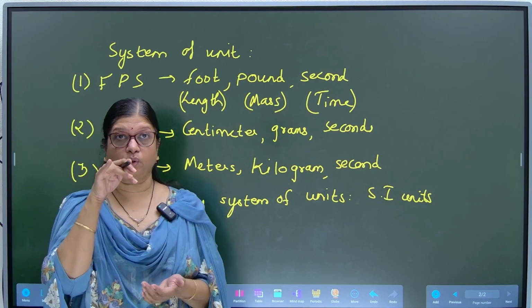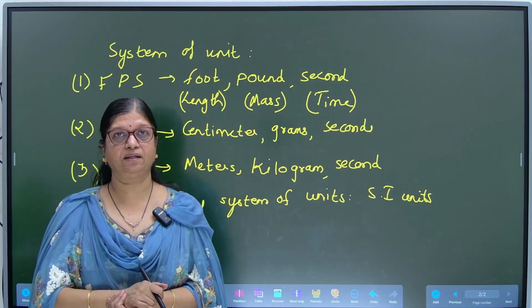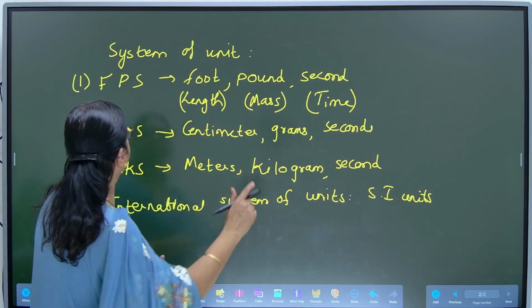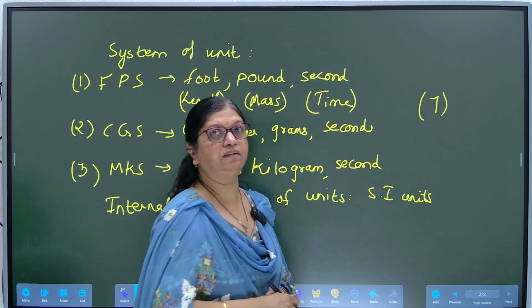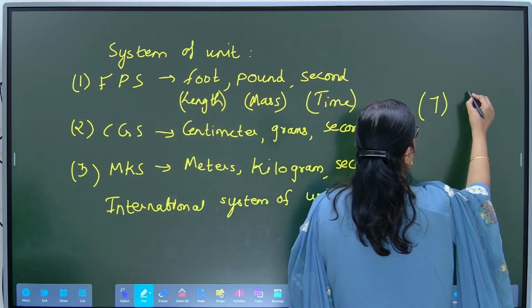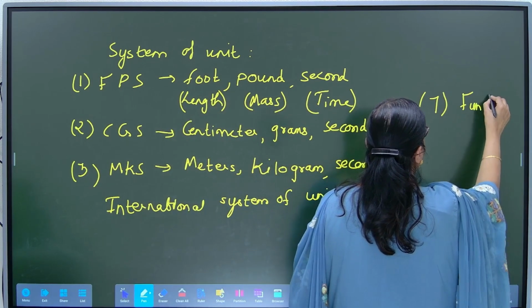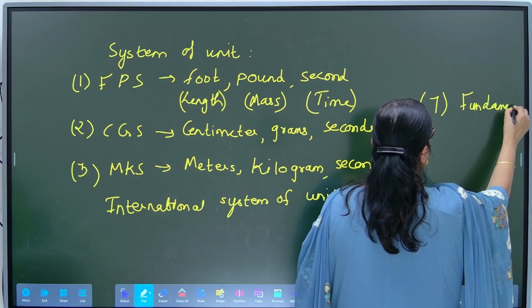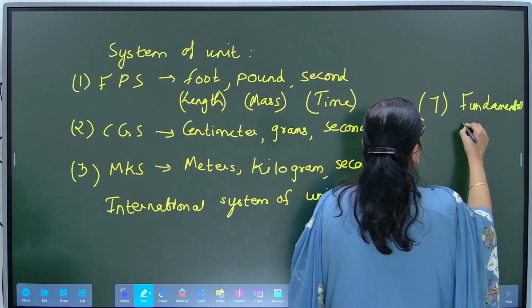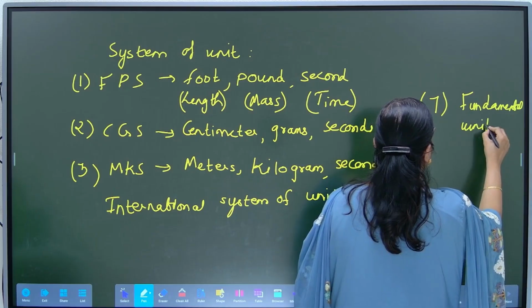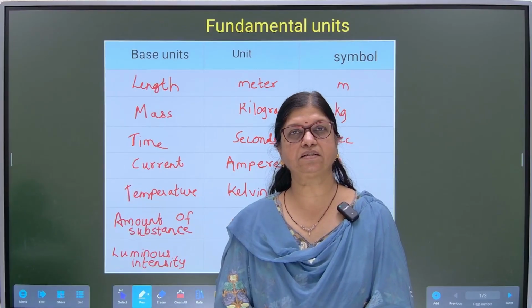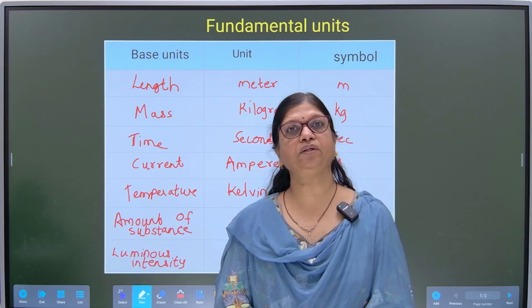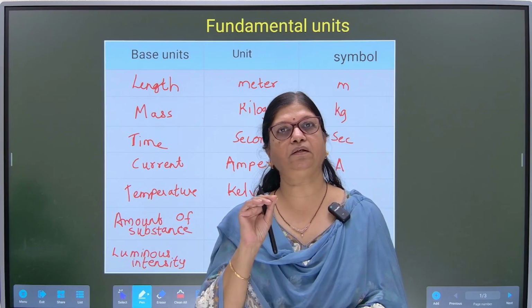Okay, so under these SI units there are 7 fundamental units. How many? 7 fundamental units. Yes. So already as discussed, there are 7 basic fundamental units.